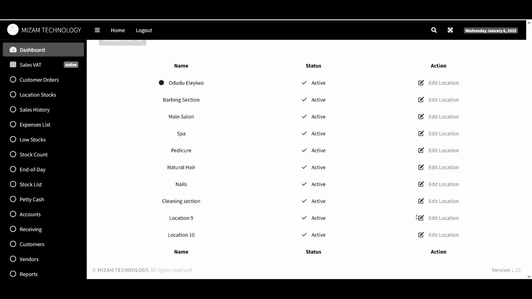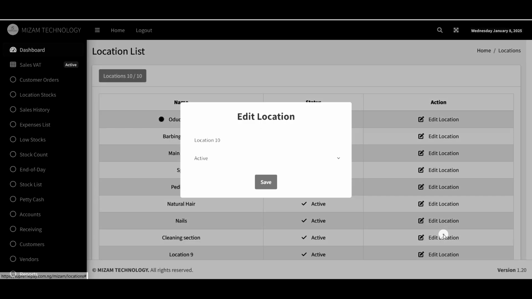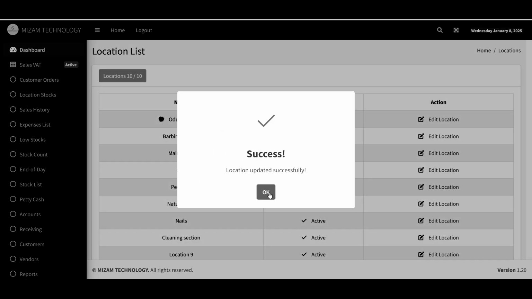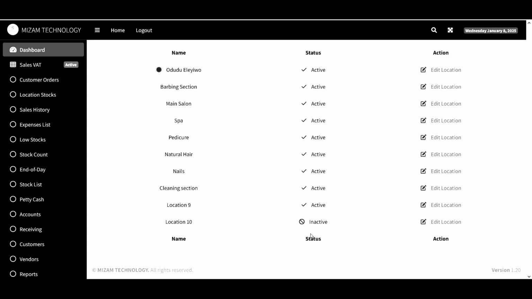So from here now, if I don't want this location 10 to be shown outside, as in at the front end of my selection, I can come here, then click on inactive, then click on save. That means this location 10 is inactive, so it will not be shown outside.